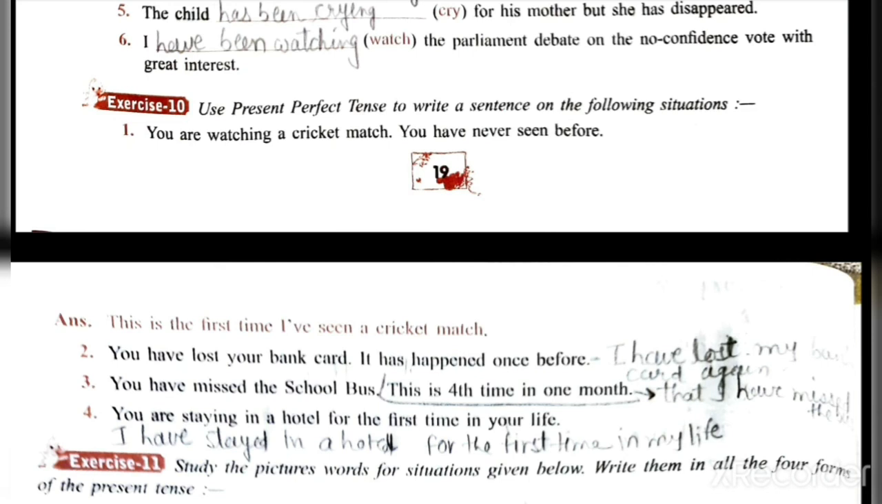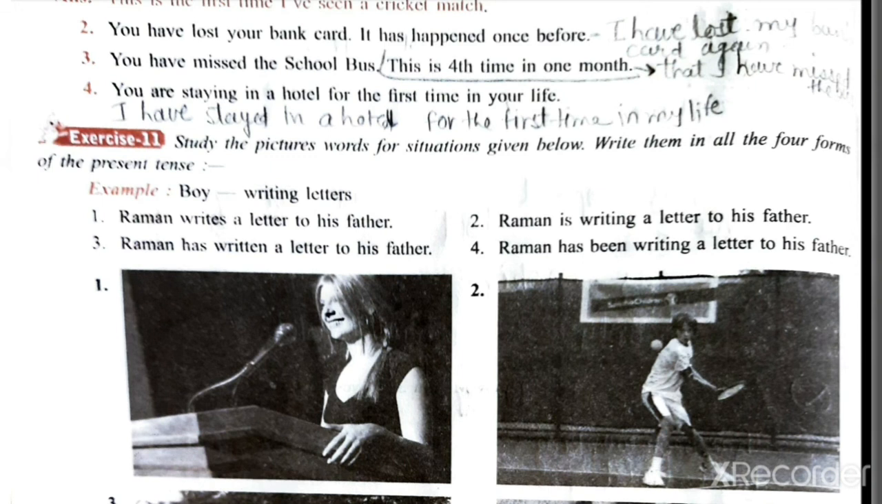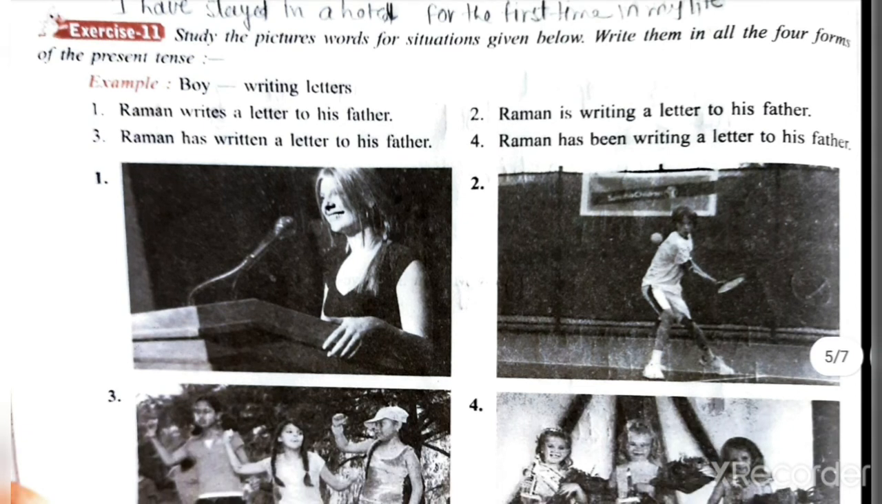3 number, you have missed the school bus. This is fourth time in 1 month. So this is fourth time in 1 month that I have missed the school bus, or I have frequently missed the school bus in this month. Okay. Fourth one, you are staying in a hotel for the first time in your life. So you can write, it is for the first time that I have stayed in a hotel. You can write in this way also. And I have stayed in the hotel for the first time in my life is also correct. Okay. So in this way you will write exercise 11.